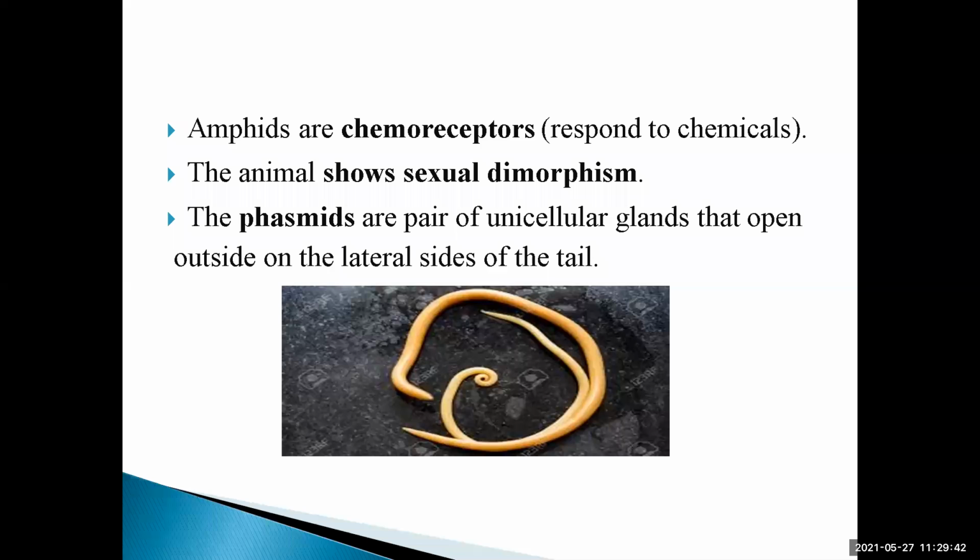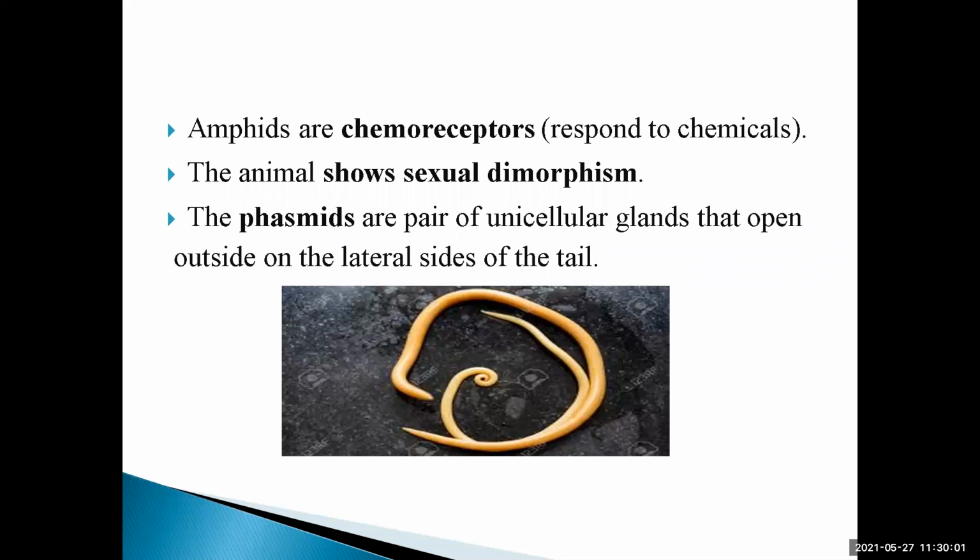So amphids are chemoreceptors, they respond to the chemicals. Amphids are the structures which are chemoreceptors. Chemo means chemical, receptors meant to sense, to gain the knowledge. Now, they respond to chemicals.